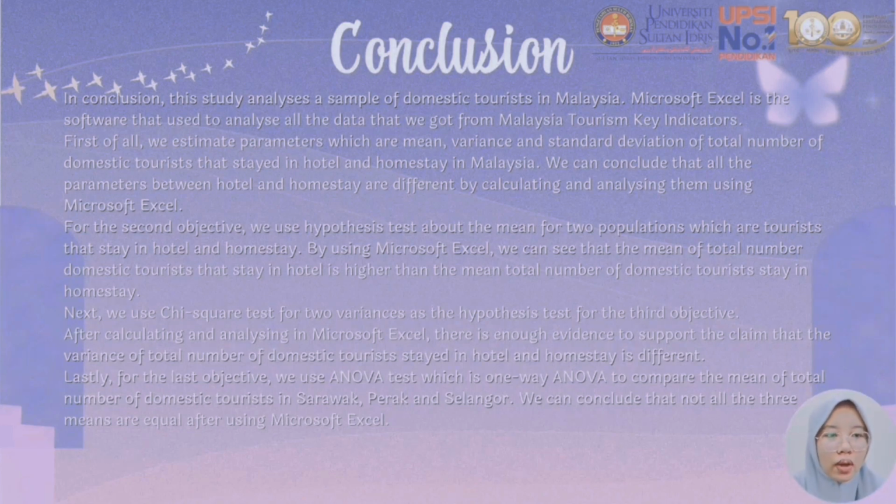Lastly, for the last objective, we use the ANOVA test, which is one-way ANOVA, to compare the mean of total number of domestic tourists in Sarawak, Perak, and Selangor. We can conclude that not all the three means are equal after using Microsoft Excel and also manual calculation.